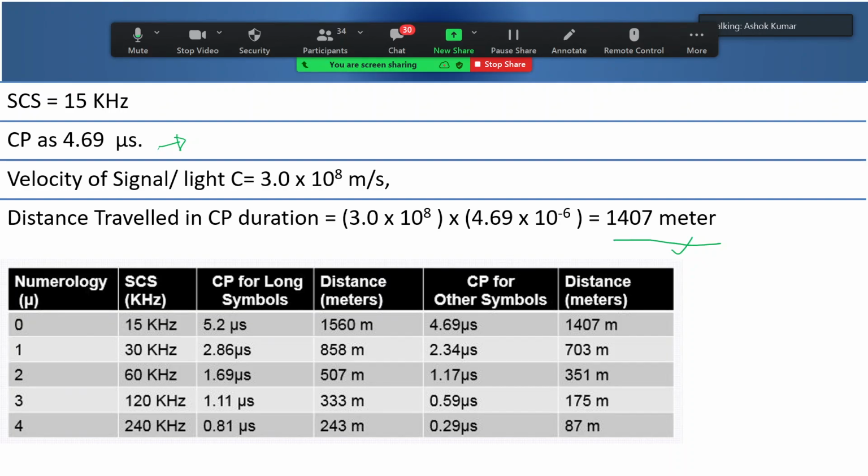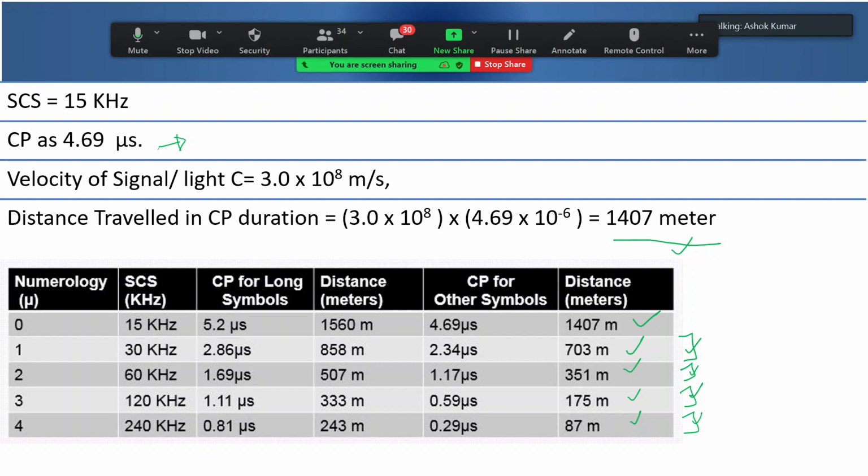If you calculate for all other numerologies, you'll get results like this. The first one we have calculated, all the rest are like this. If you go higher in numerology, since your CP size is reduced almost half, the maximum coverage possible in terms of CP planning is also reduced.